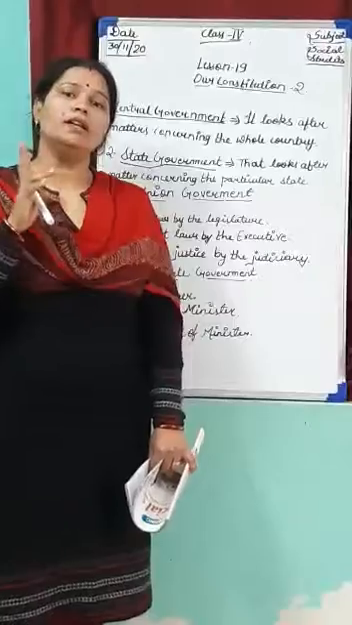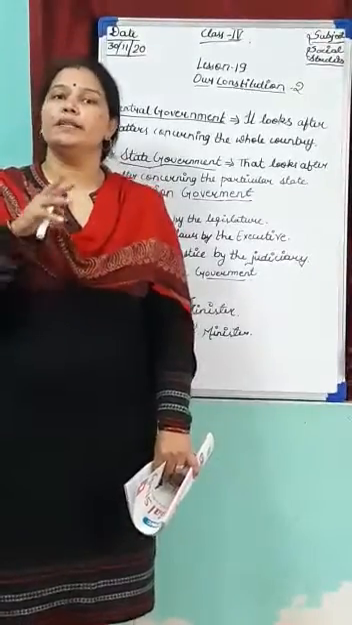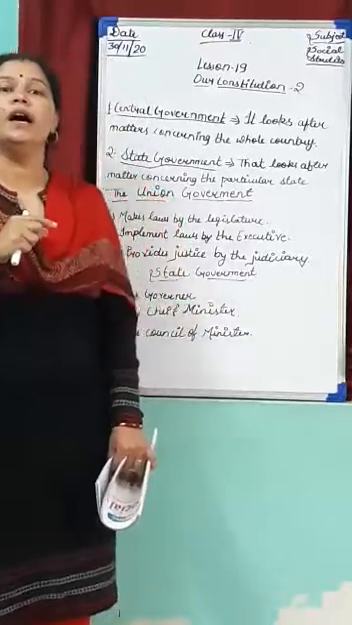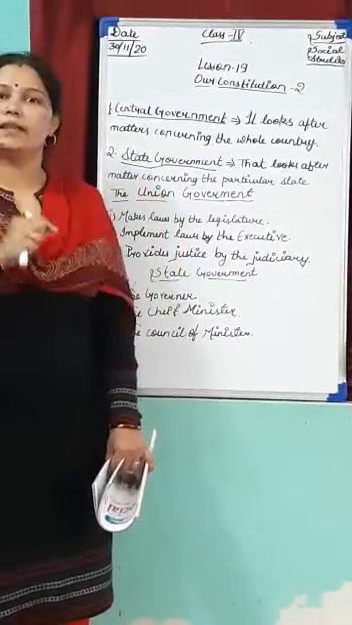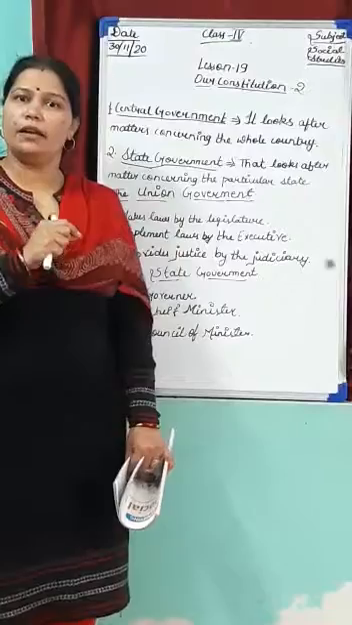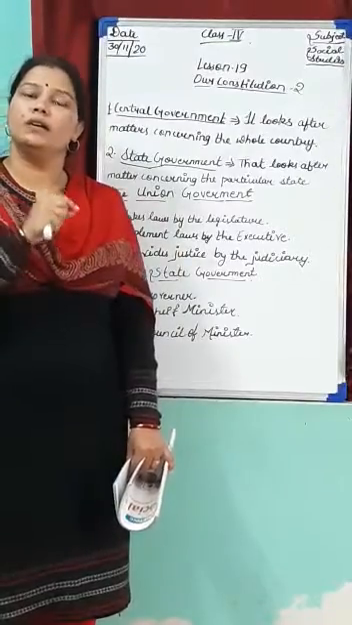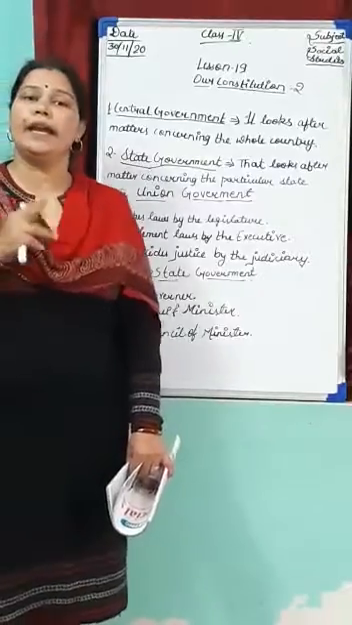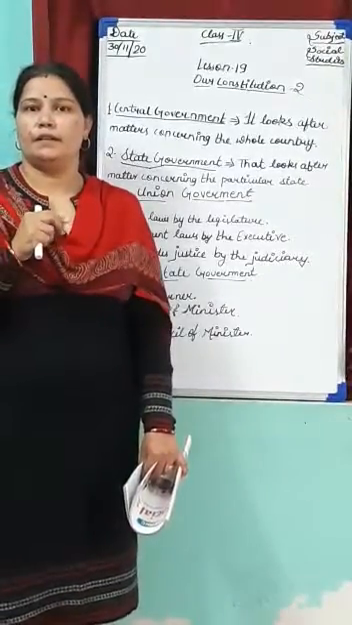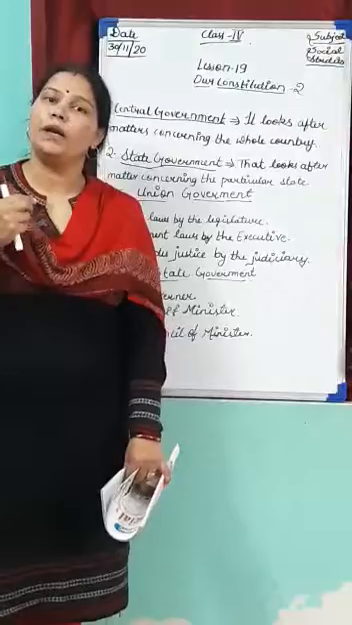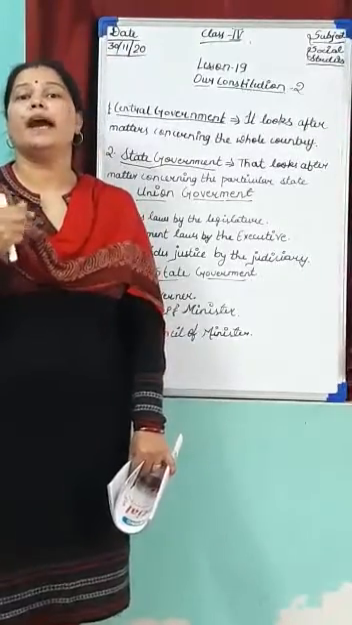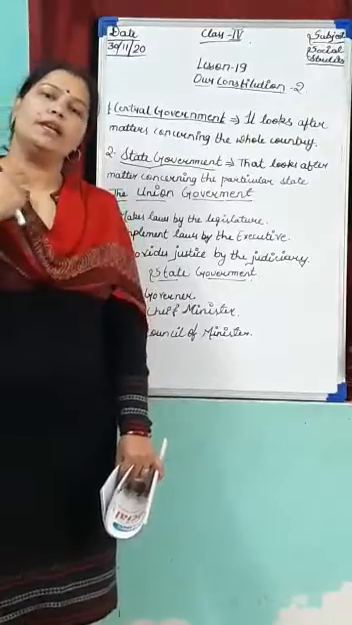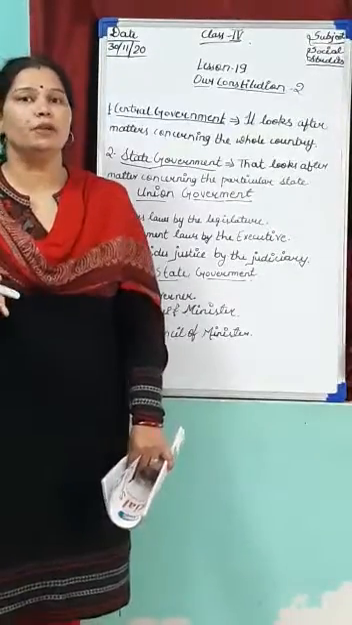Okay. Now the state government. The state government takes care of the particular state. Each state has its own government. In India, there are 28 states and 9 union territories. Earlier, it was 29 states and 7 union territories.